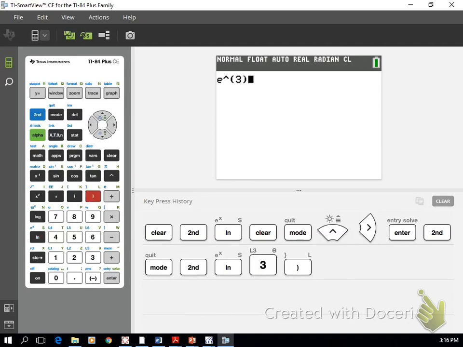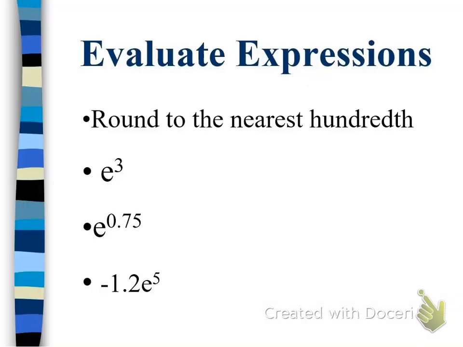So e to the third power, close that parentheses and hit enter, and so you should get 20.09, right? So e to the third is 20.09. So we go in here and make this 20.09 to the nearest hundredth, right? E to the 0.75, negative 1.2 times e to the fifth. You can try and type those in. I'll give you a second, and then show you how to type those in and make sure you're doing it correctly.